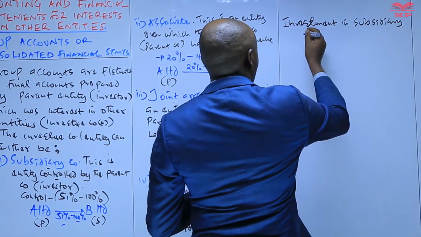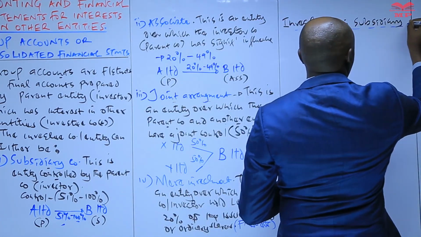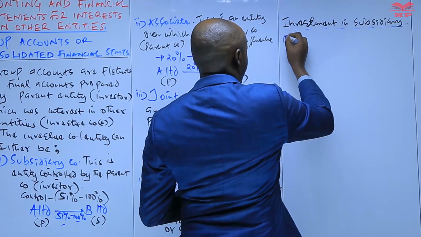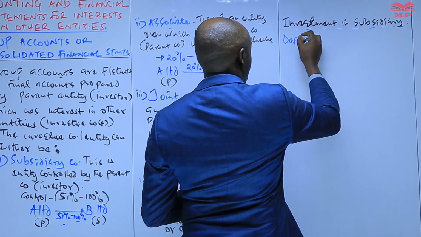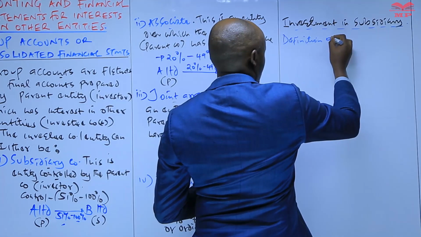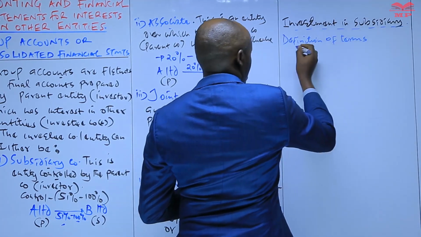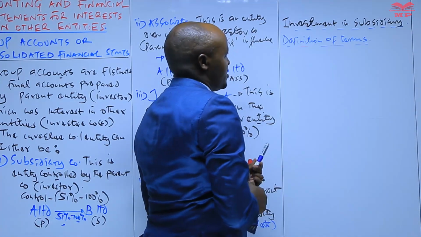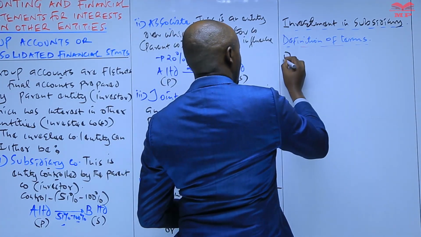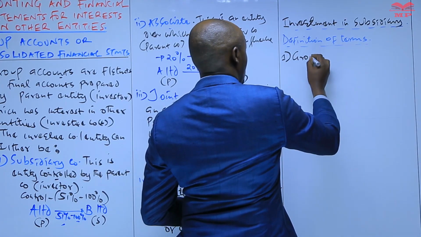But even before we look at how those group accounts are prepared, first of all, we need to define some terms. Definition of terms.